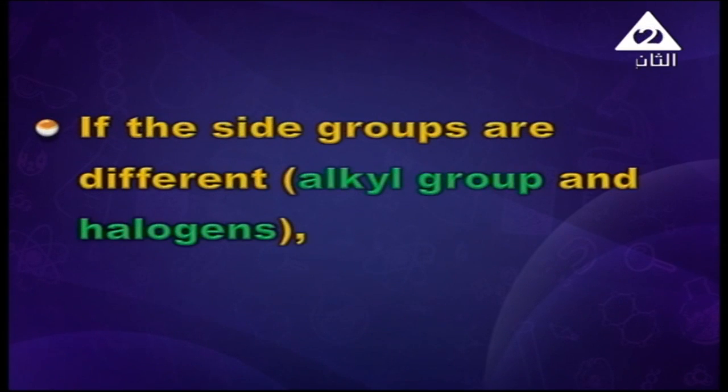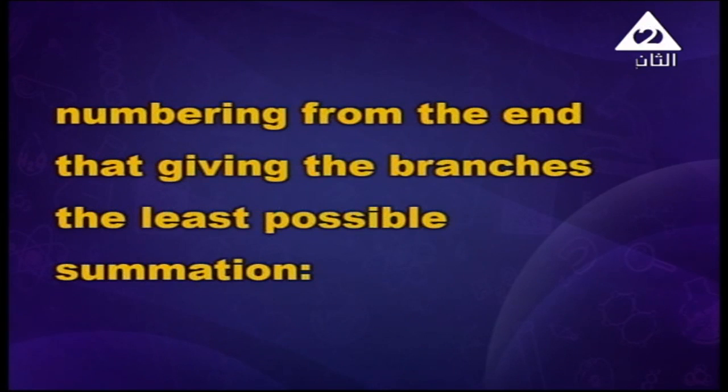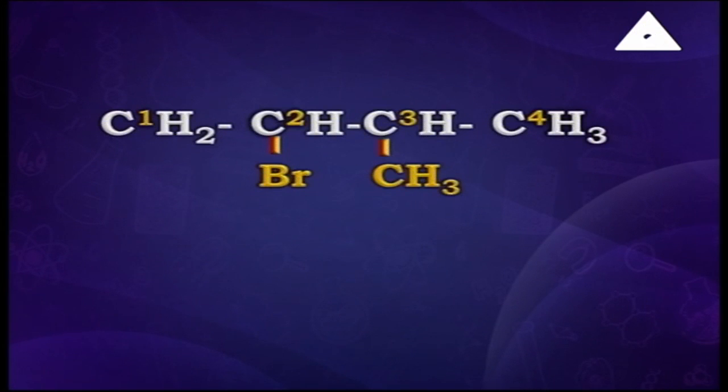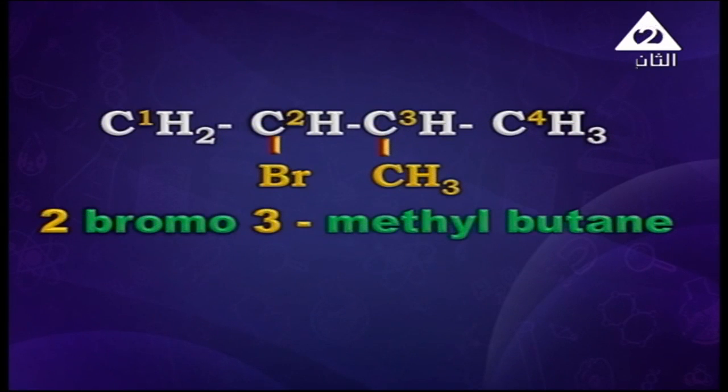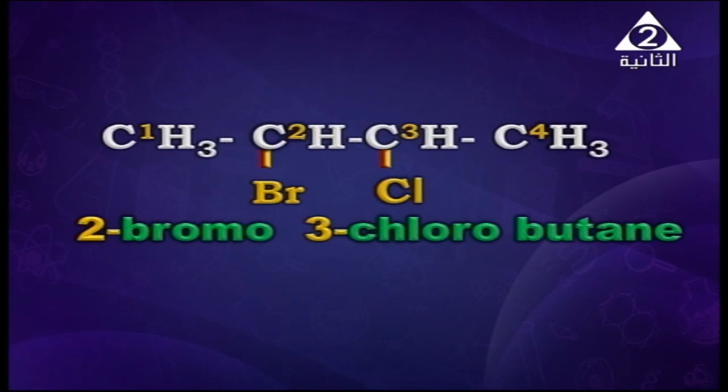My dear student, if the side groups are different, such as an alkyl group and a halogen, the groups are arranged according to their alphabetical Latin names, after numbering from the end that gives the branches the least possible summation. For example, here we number from the carbon nearest to the bromine atom, so it will be 2-bromo-3-methyl butane. Another example here will be 2-bromo-3-chlorobutane.